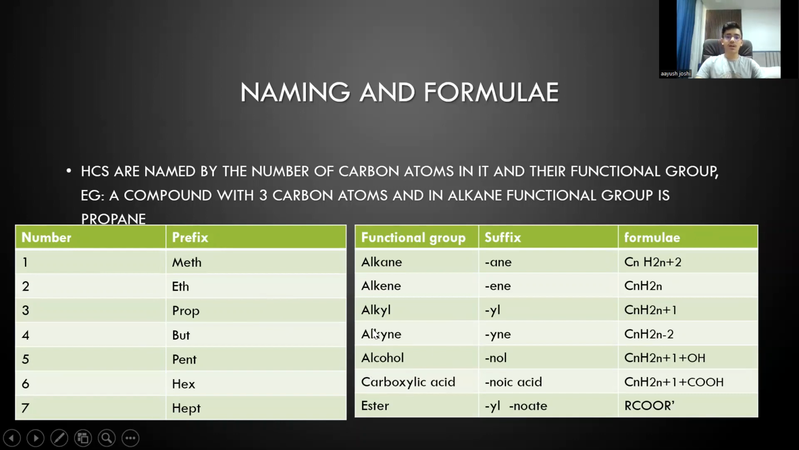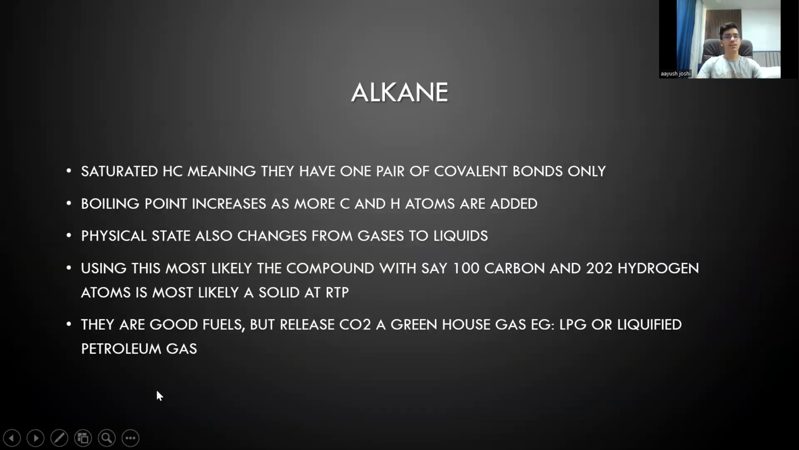Next up on the list we have alcohols and carboxylic acids and esters, but we'll deal with that later. For now, we are going to look at alkanes and alkenes. You do not have alkyls and alkynes in your syllabus currently, because it requires much further study. We have first alkanes. They are saturated hydrocarbons, meaning they have single covalent bonds only.